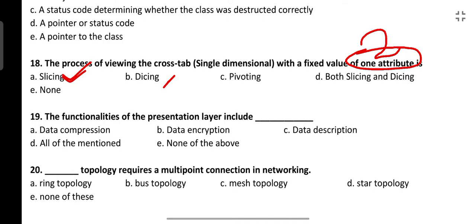And what is dicing? When we take two attributes and want to create a new data cube, it is known as dicing. What is pivoting? Pivoting is just rotating the axis of data. So slicing, dicing, pivoting, drill down, roll up, OLAP, OLTP. At least this you should study from data warehouse topics.